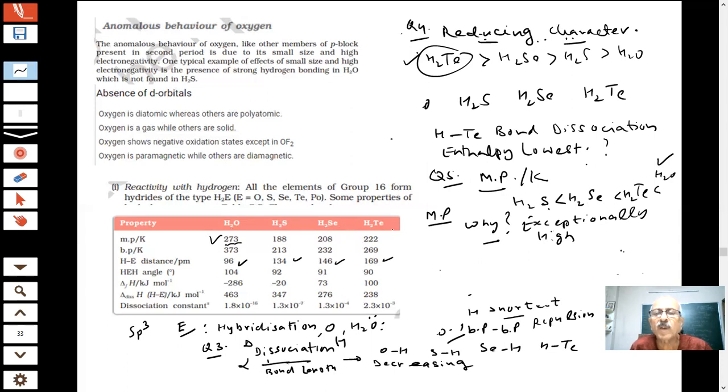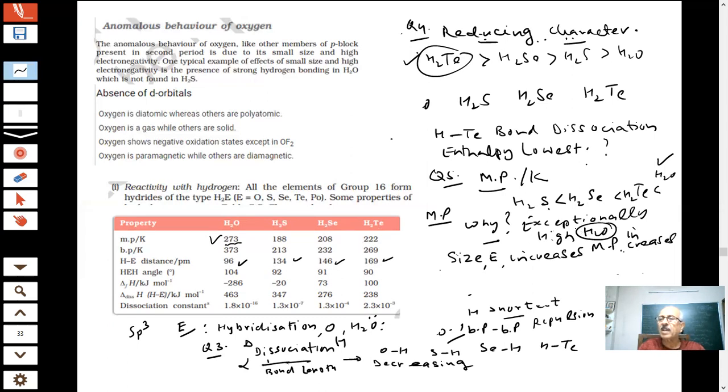With increase in size of the elements, melting point increases. Exception, water, because of intermolecular hydrogen bonding.